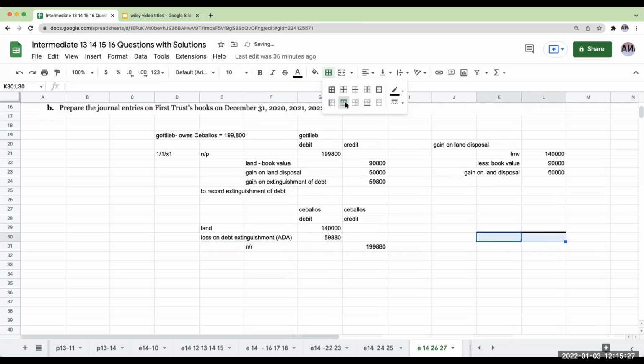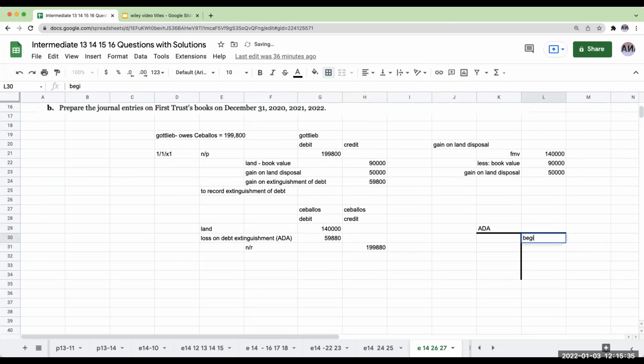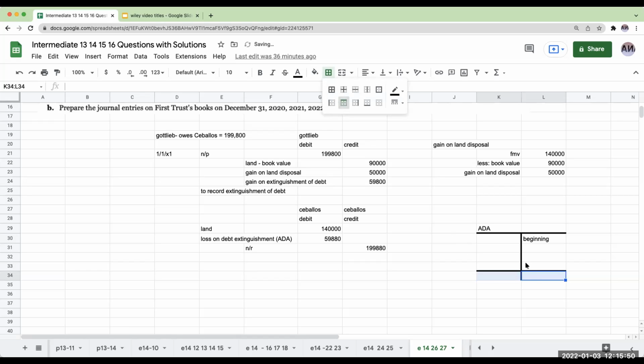But if you think about this intuitively, the allowance for doubtful accounts has a beginning credit balance. It's a contra asset account that reduces the carrying value of our accounts receivable and notes receivable. My beginning balance is over here, and my ending balance is over here.